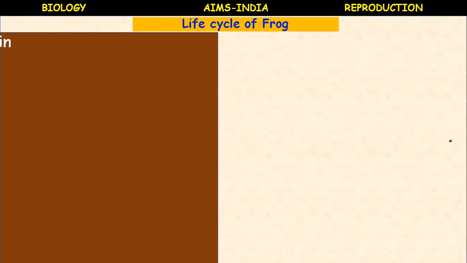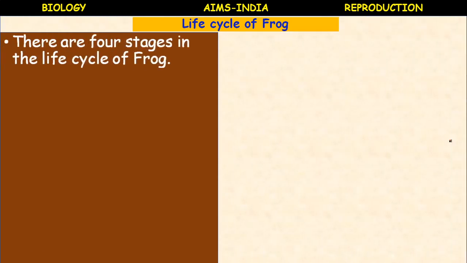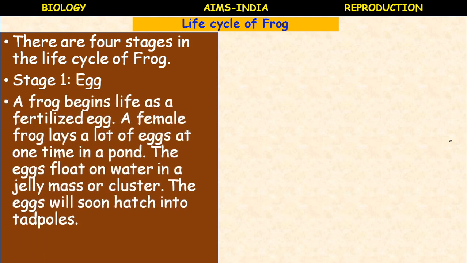Next, there are 4 stages in the life cycle of frog. What are those 4 stages? The first stage is egg. A frog begins life as a fertilized egg. A female frog lays a lot of eggs at one time in a pond. The eggs float on water in a jelly mass or clusters. The eggs will soon hatch into tadpoles.